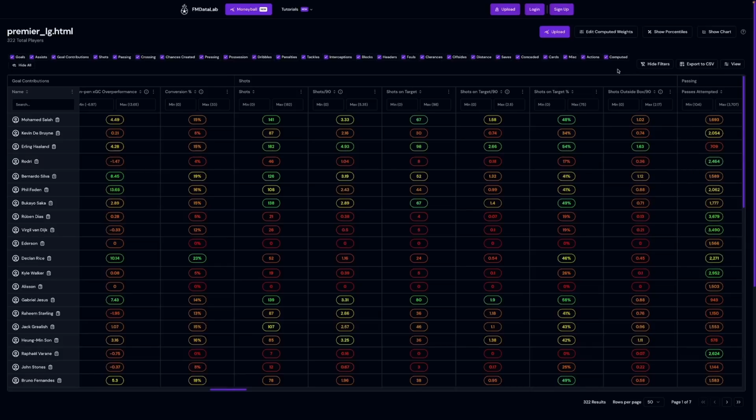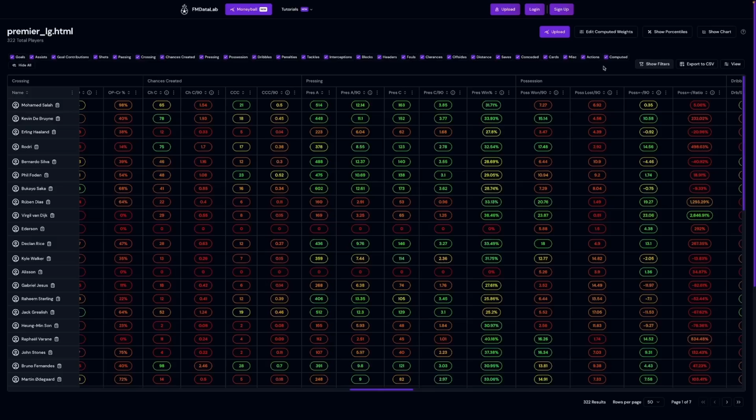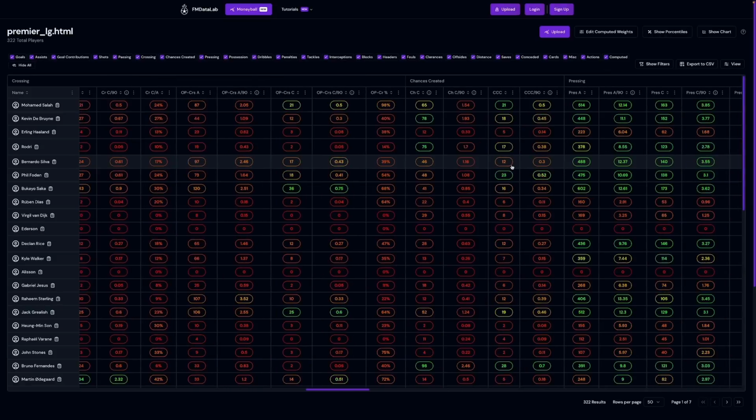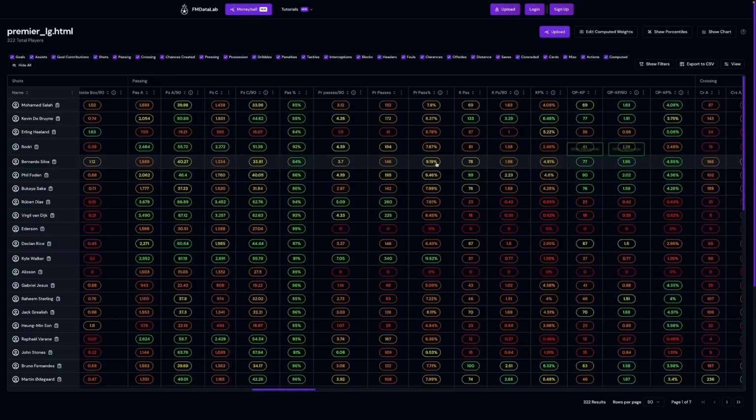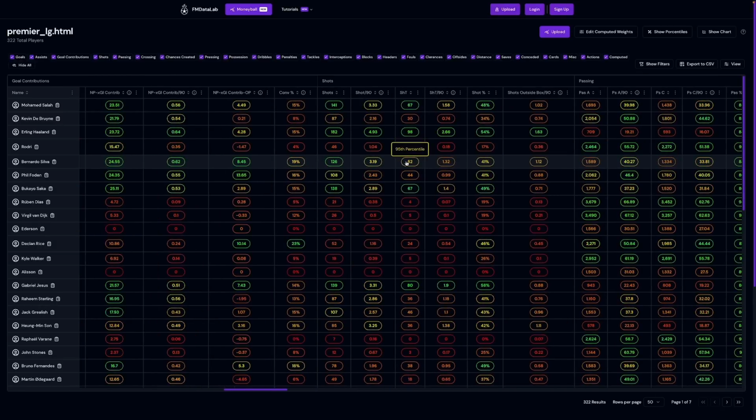Also, by default, the filters on all columns in the table are visible. That's these little inputs here. You can hide these filters by clicking the hide filters button here. It's a new piece of functionality I've added. It's also in the row scoring table. Hiding the filters reduces the visual clutter and also narrows the column widths, allowing you to view more columns at once and minimizing the horizontal scrolling. Hiding the filters will also reduce some column widths further by using abbreviated column headers. In that case you can hover over the column header to see the full column title, just like this one here, which is shots on target.